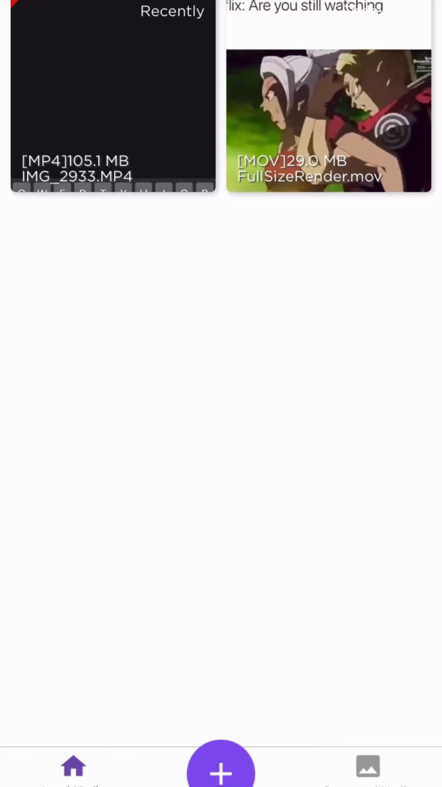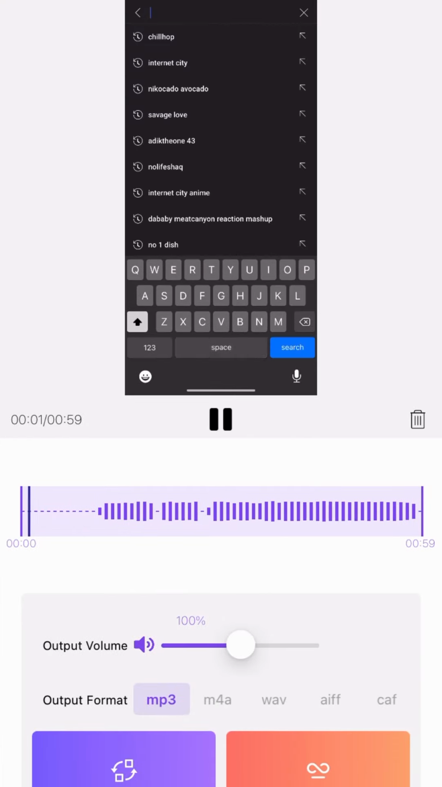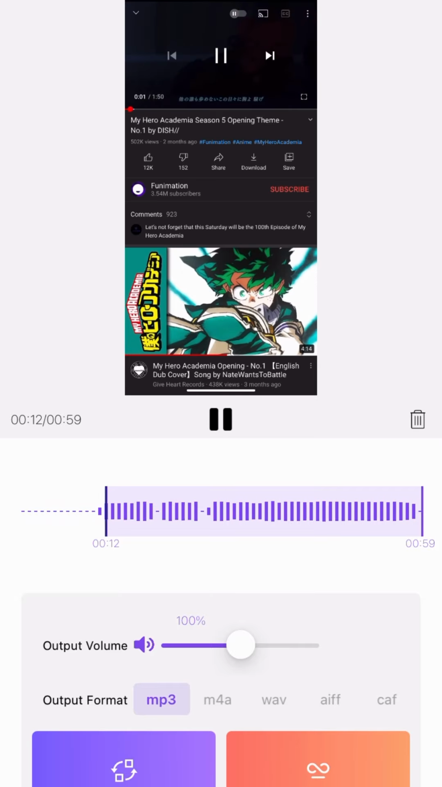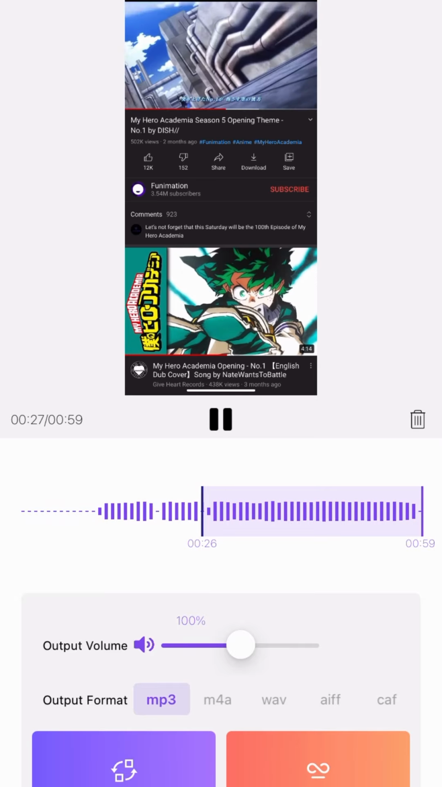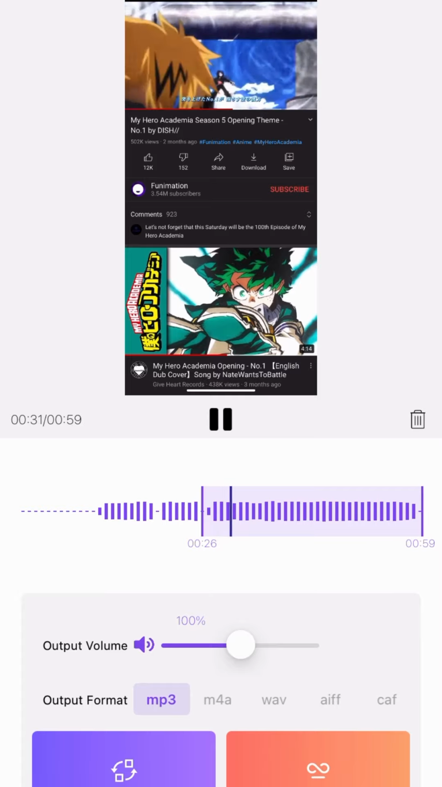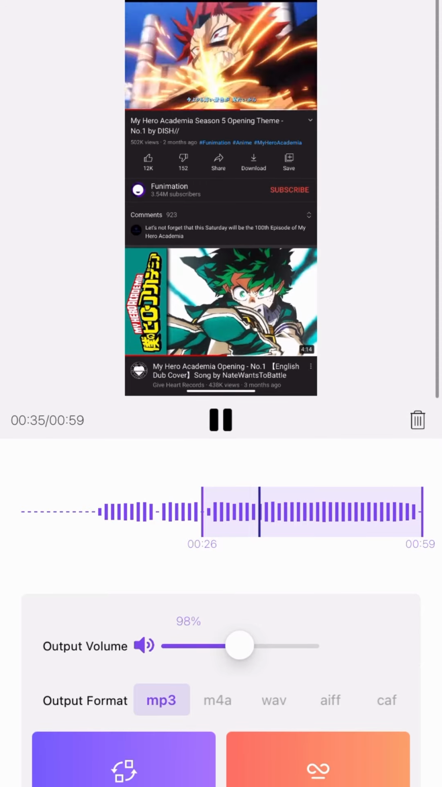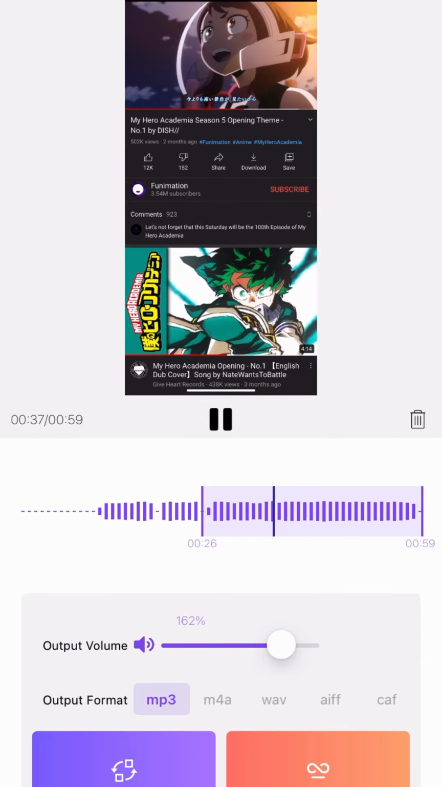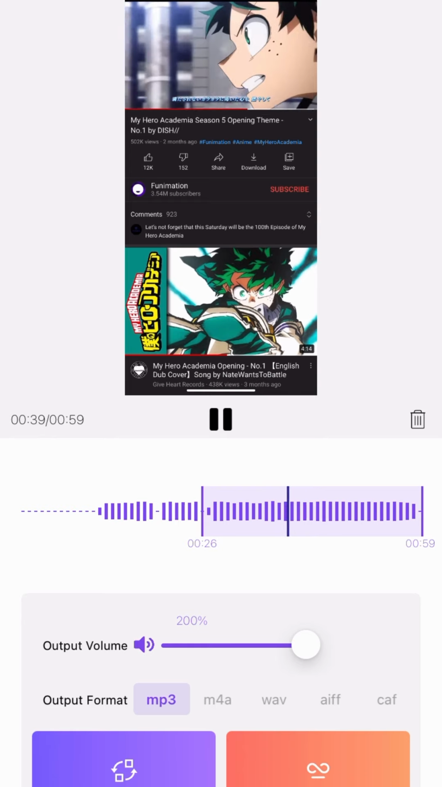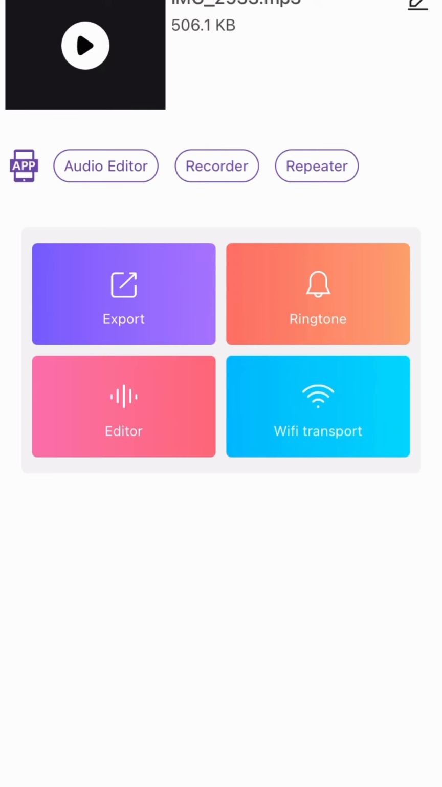You click it again. In this section, you're going to trim the parts we're not going to use and use the part for the ringtone. Do a little side test to see if it sounds good enough. You can edit the volume. Then we're going to push the purple button. After that, you click the orange ringtone button.